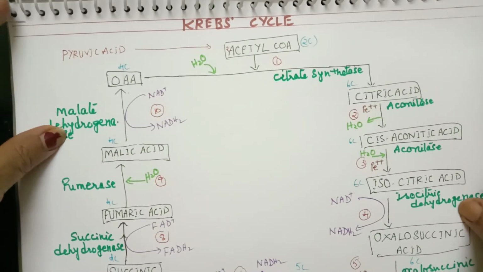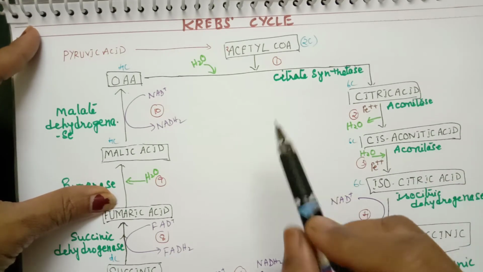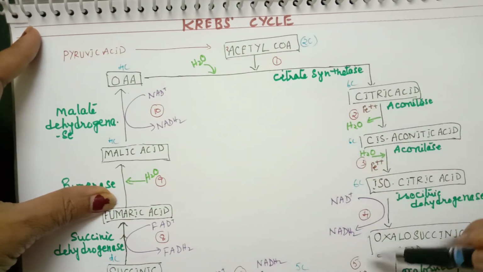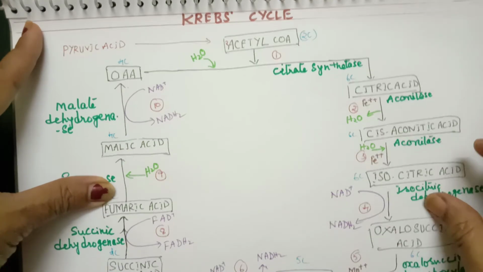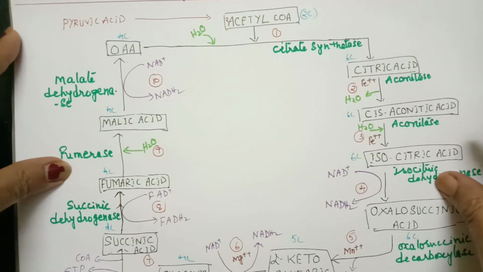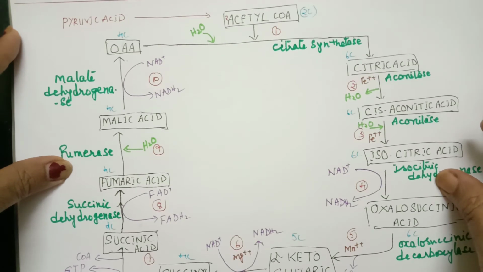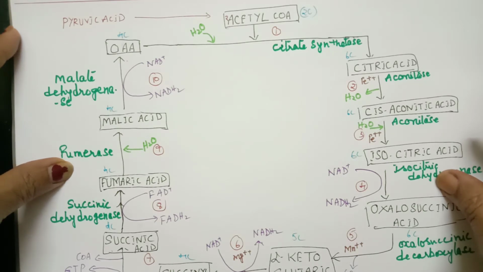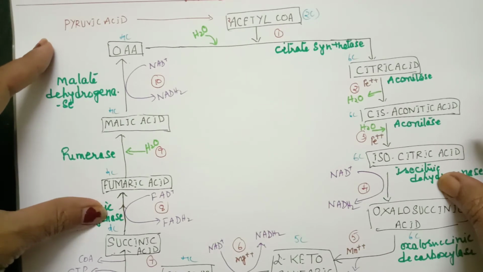I have numbered the reactions also. So altogether there are 10 reactions taking place. For each step I have given the name of the enzyme and the products which are formed. So let us start step by step with each reaction.